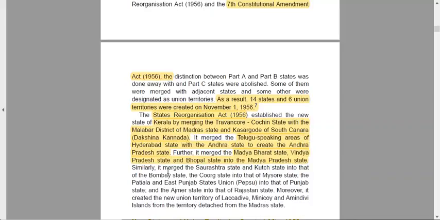Similarly it merged Saurashtra, that is the area of Gujarat, and Kutch state into Bombay state. Then it merged Coorg state into Mysore state, and Patiala and the East Punjab States Union, PEPSU, into Punjab state, and Ajmer was brought into Rajasthan. Moreover, it created a new union territory, Lakshadweep, Minicoy and Amindivi Islands, from territory detached from Madras state. I will show you the map. It was before, earlier, and then after.